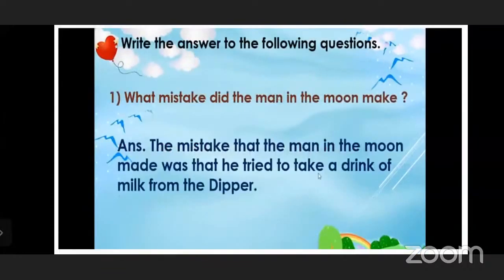Okay. So here are some question and answers. What mistake did the man in the moon make? The mistake that the man in the moon made was that he tried to take a drink of milk from the dipper. This was the mistake made by the man.